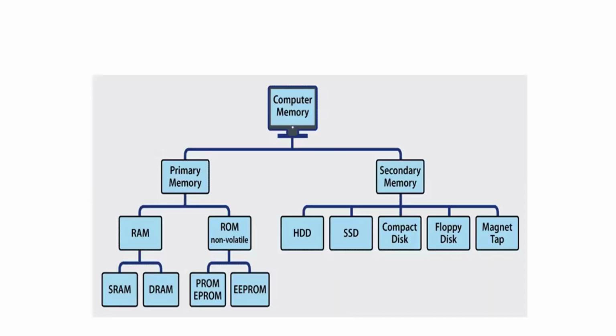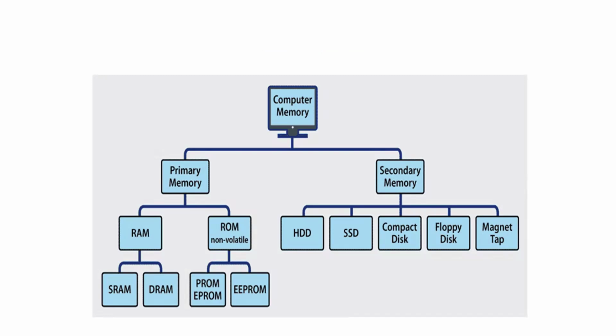Okay. Now we are going to enter the memory part. I already told you, we will surely get two questions from memory. This is the main page actually, and I'll tell you how they will ask the question. First, computer memory has two types, primary memory and secondary memory. In primary memory, we have RAM and ROM.